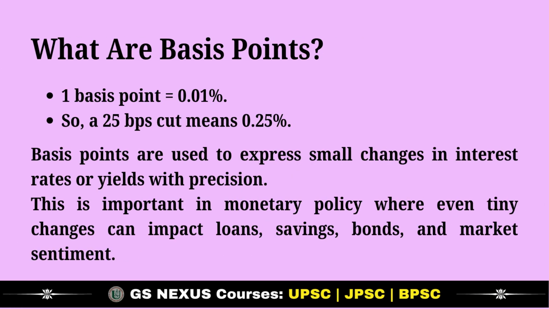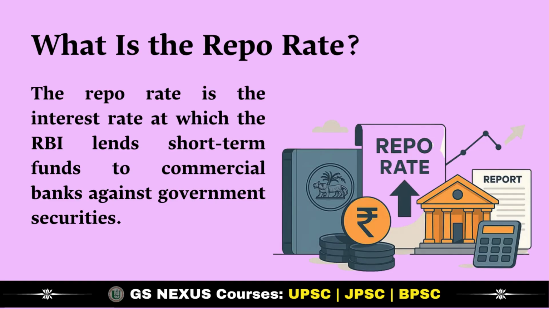Before understanding the impact, it's important to know the term basis points. One basis point is equal to 0.01%. So, a 25 basis points cut means 0.25%. Basis points are used to express small changes in interest rate or yields with precision. This is important in monetary policy where even tiny changes can impact loans, savings, bonds, and market sentiment.